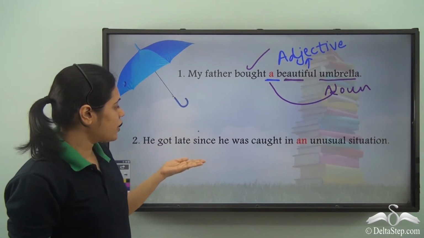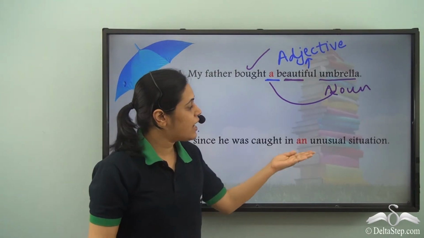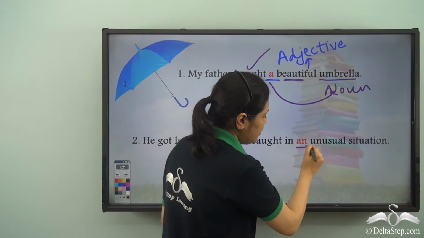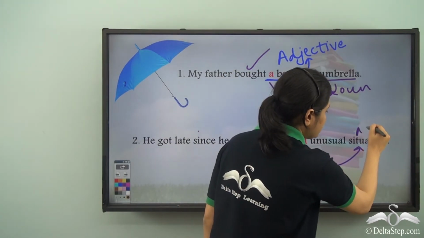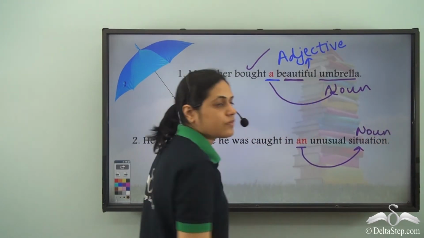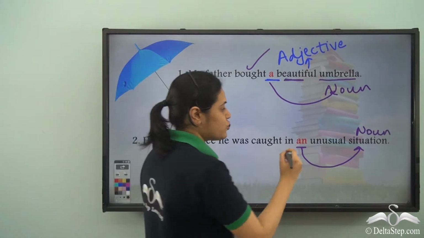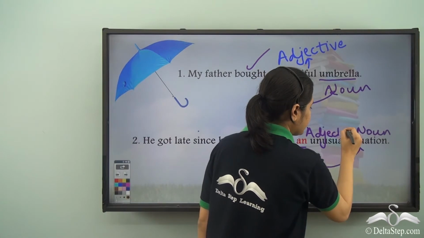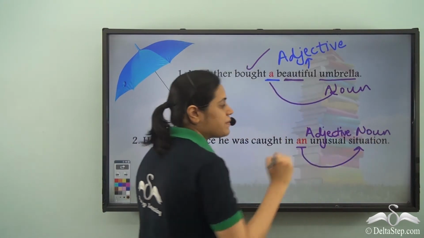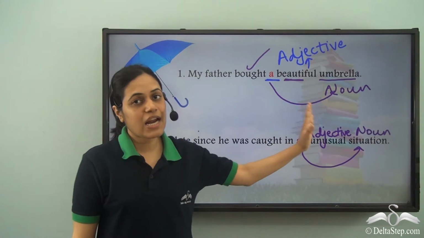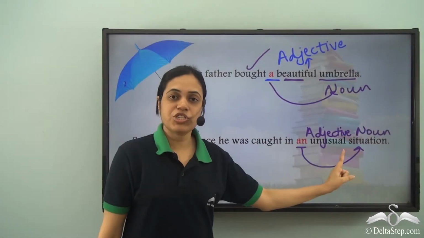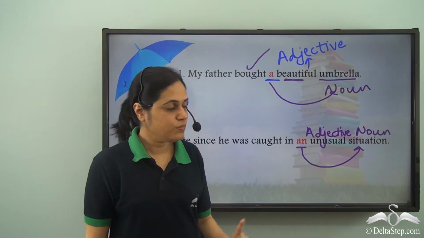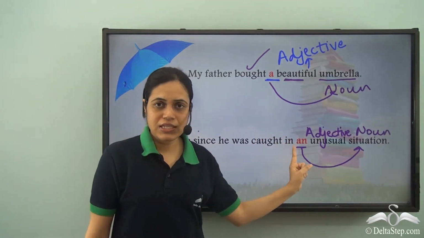Similarly, he got late since he was caught in an unusual situation. So an is the article which refers to the noun situation, whereas unusual is an adjective which describes the situation, which is the noun. Situation starts with S, that is a consonant sound. So should this article be a?